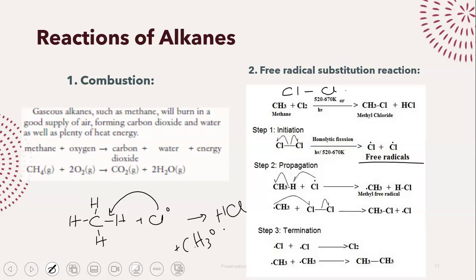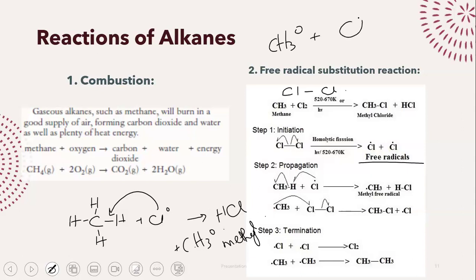The methane carbon atom has 4 covalent bonds. This carbon atom only has 3. One of the hydrogen atoms has been stolen from it by chlorine. So now we have another free radical, a methyl free radical. Methyl because it's 1 carbon atom, right? This methyl free radical, what is it going to do? It's going to say, you know what? I need 4 covalent bonds. I only have 3. I need to somehow make 4 covalent bonds.